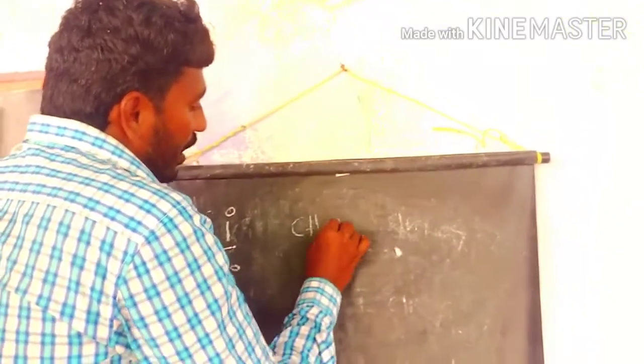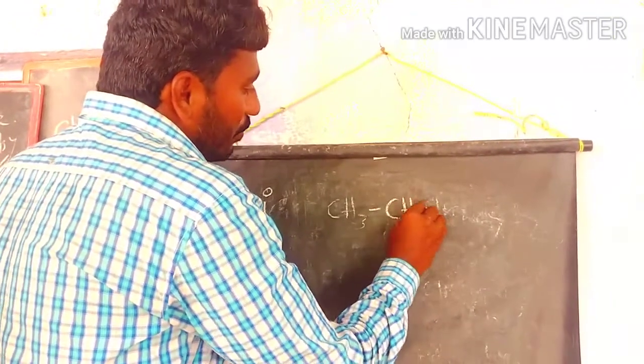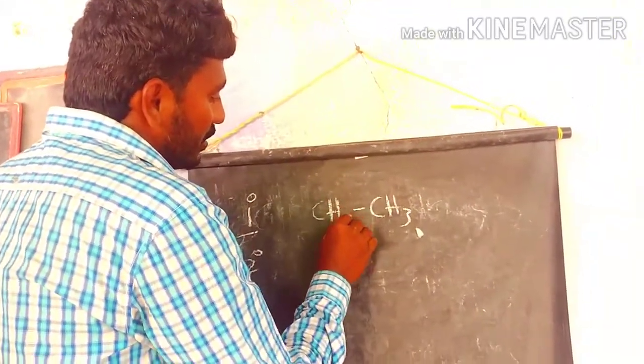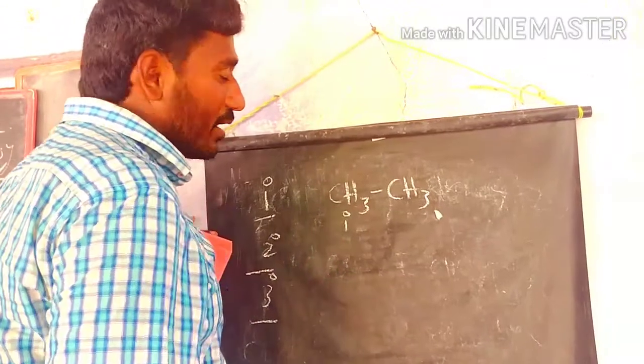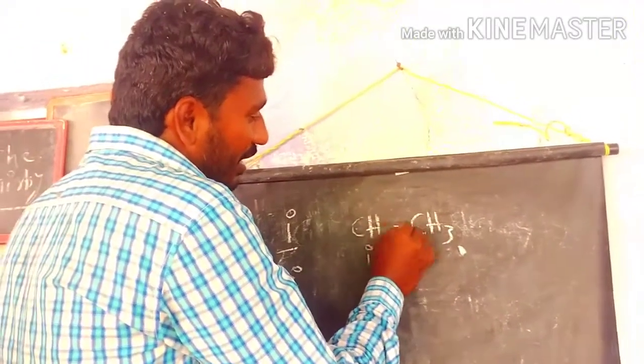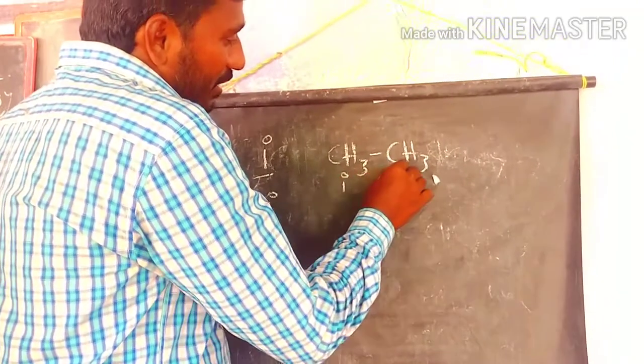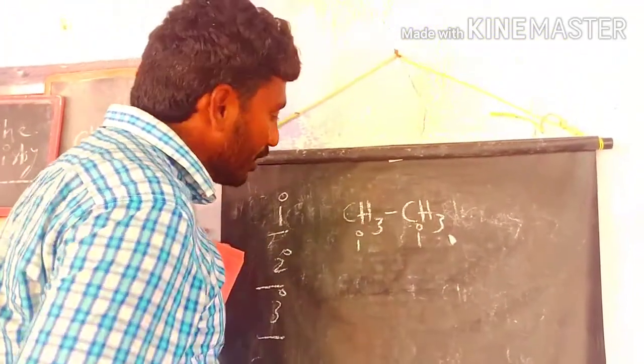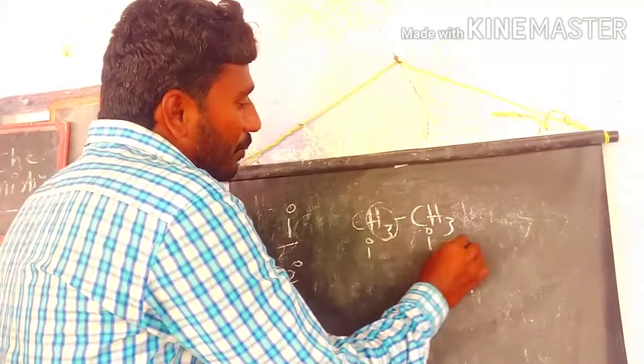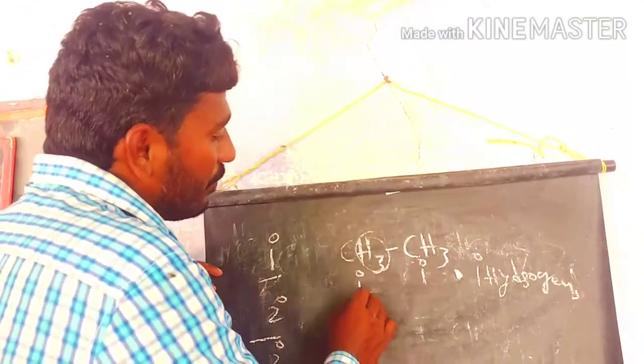Primary means the carbon is attached to only one carbon. This carbon we call a primary carbon, because it is directly attached to only one carbon. Here also this is a primary carbon. So this hydrogen we call primary. In ethane we have only primary hydrogens.